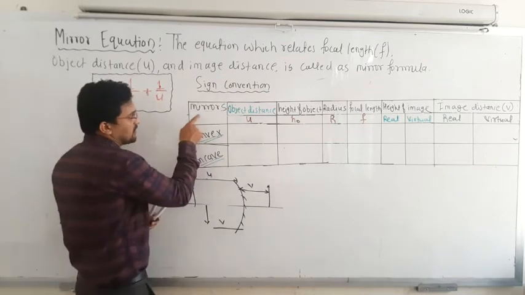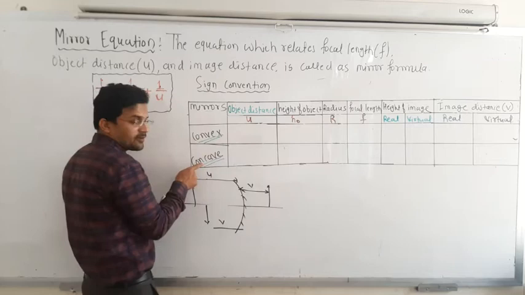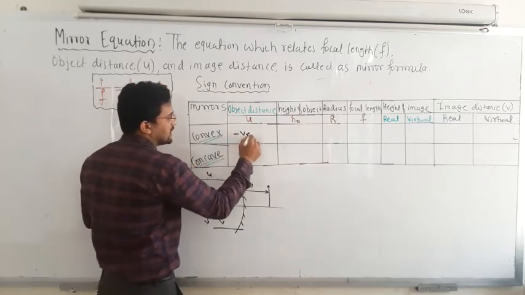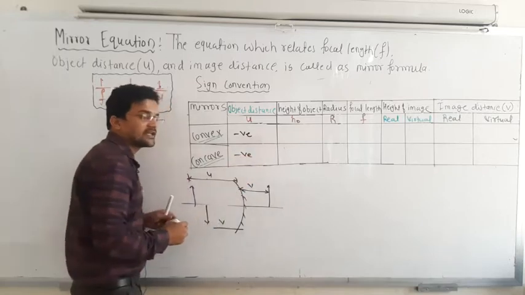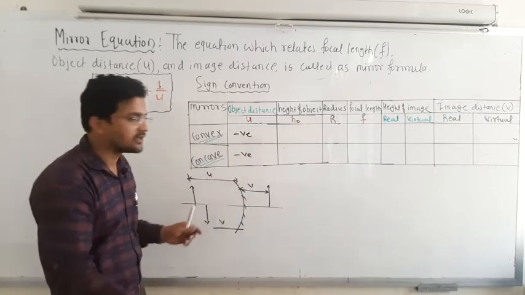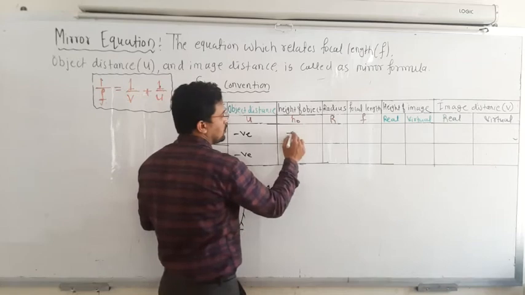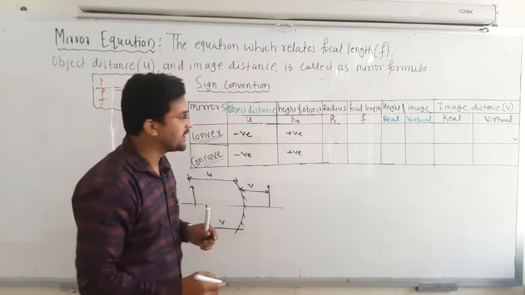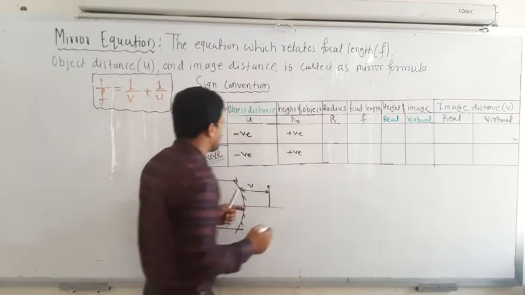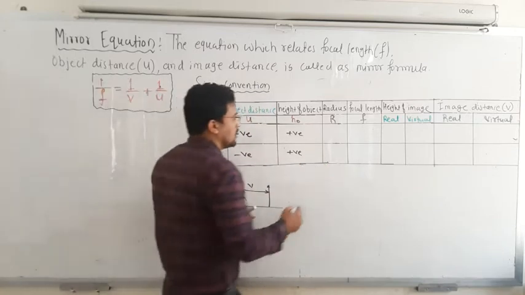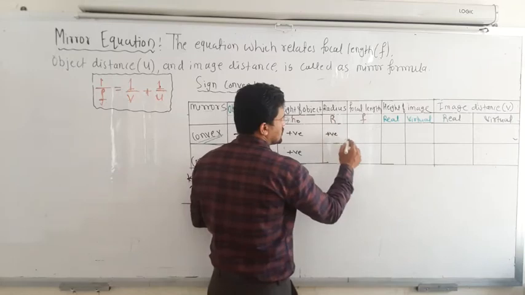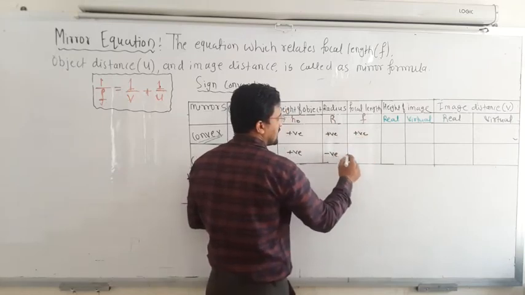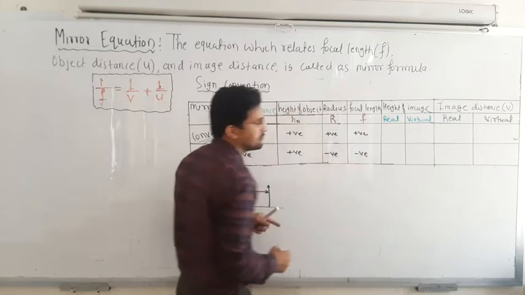Now mirrors may be convex or concave. Object distance is always taken as negative in both the cases, so minus 20 centimeter, minus 50 centimeter, whatever it is. Height of the object in both the cases should be positive, because it is always above the principal axis. Next, radius of curvature: for the convex mirror, it is positive, and focal length hence also becomes positive. For the concave mirror, radius of curvature and focal length are negative.